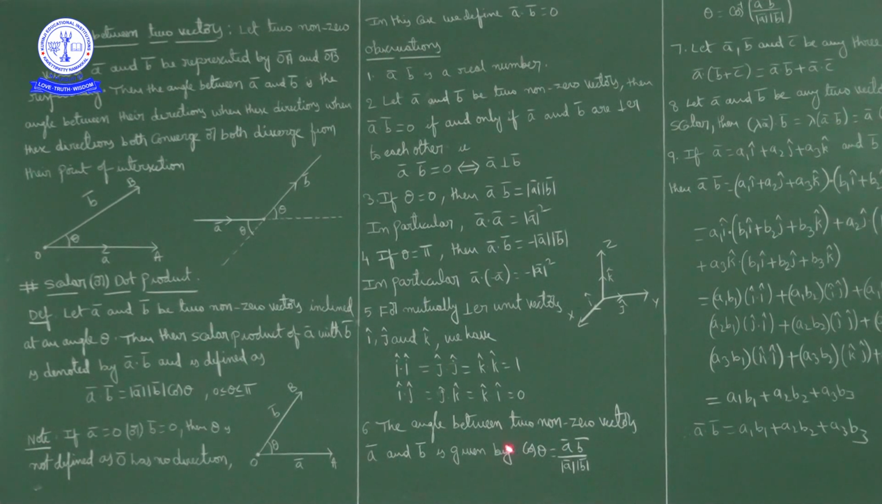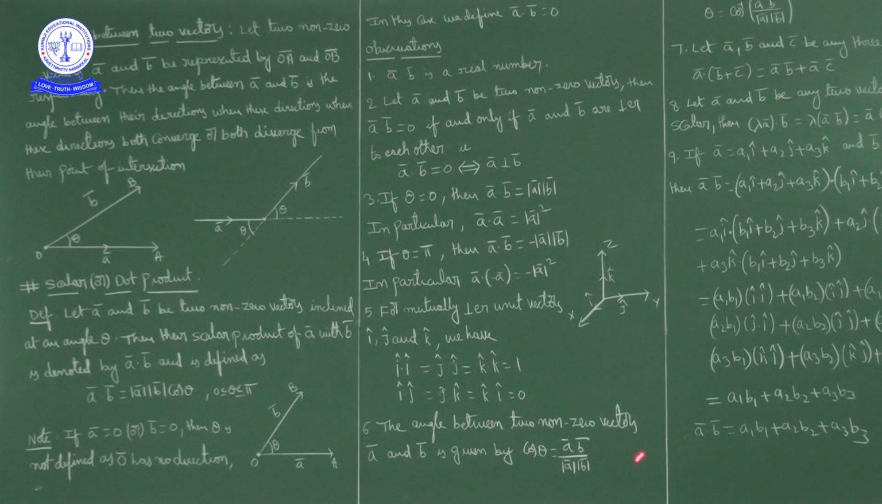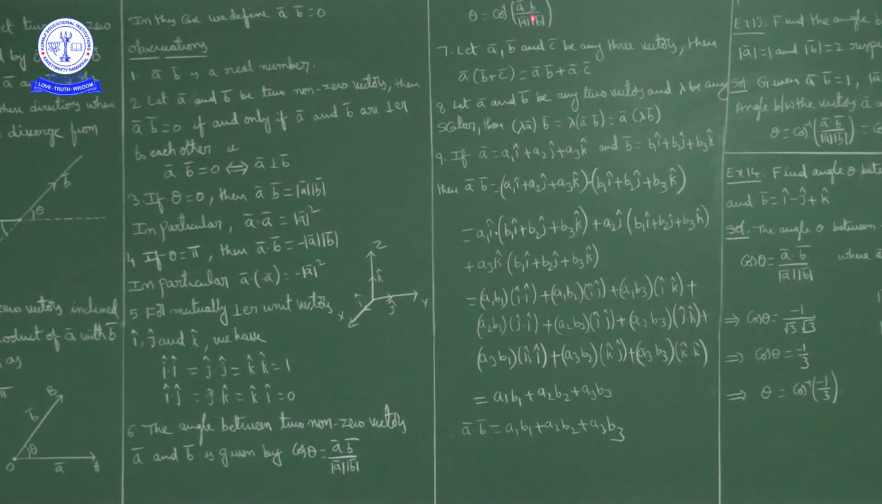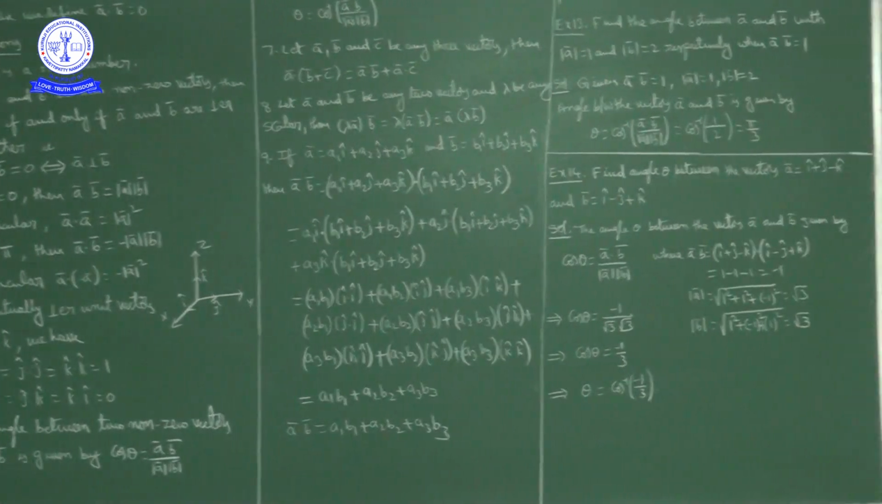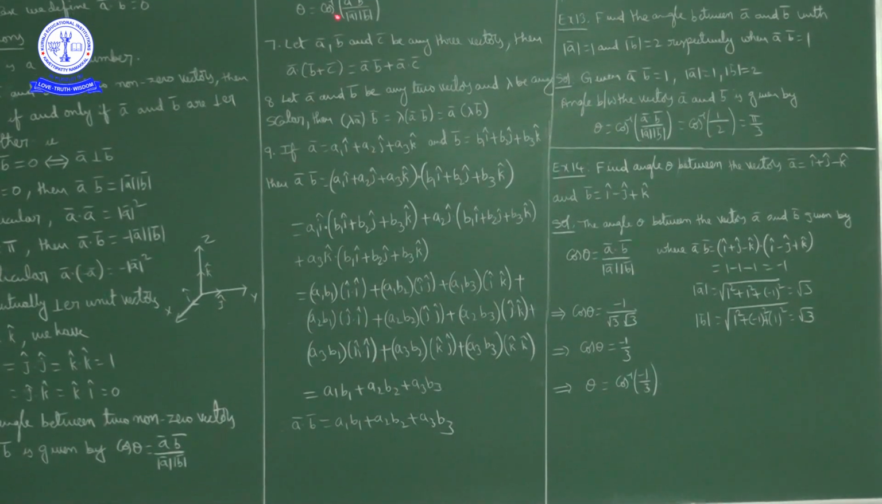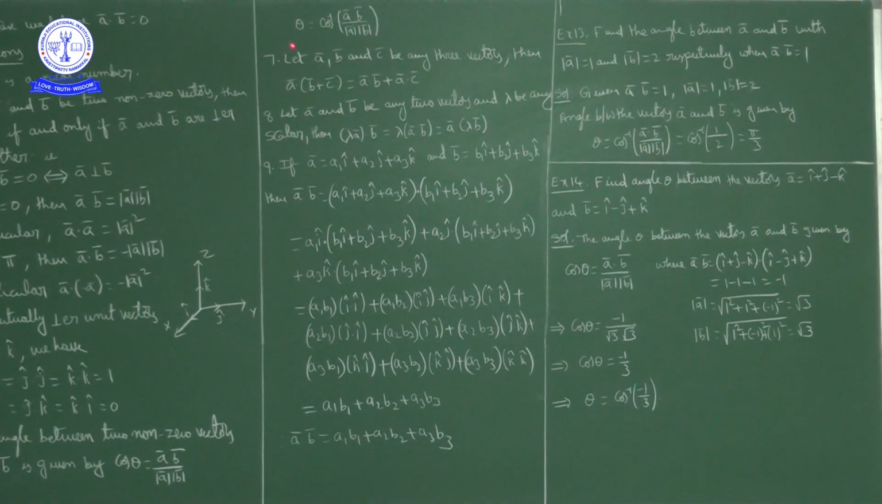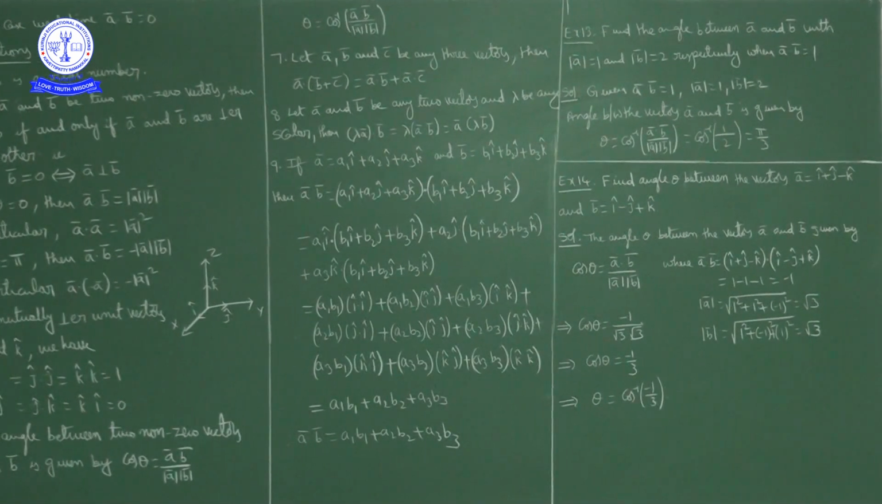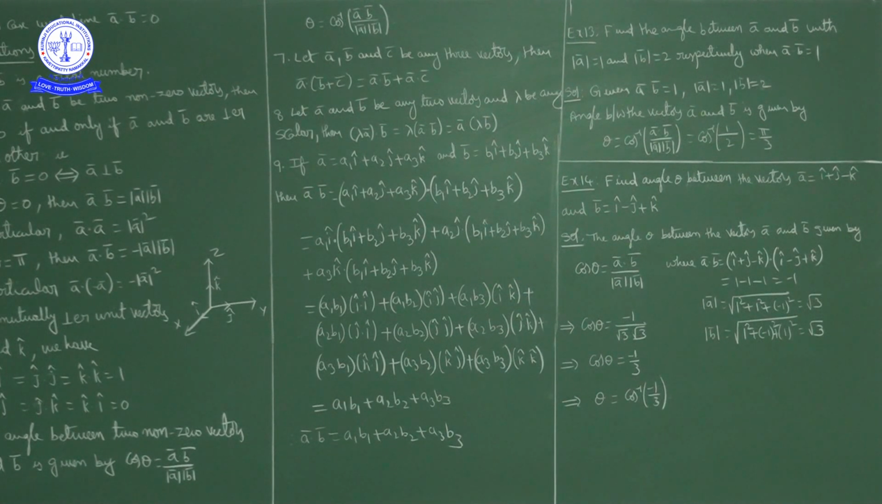By using this, cos theta is equal to A bar dot B bar upon magnitude of A bar into magnitude of B bar. So theta we can write as cos inverse of A bar dot B bar upon magnitude of A bar into magnitude of B bar. Okay. If theta is the angle between the vectors A bar and B bar, then theta is equal to cos inverse of A bar dot B bar upon magnitude of A bar into magnitude of B bar. Okay. Important formula. Next.